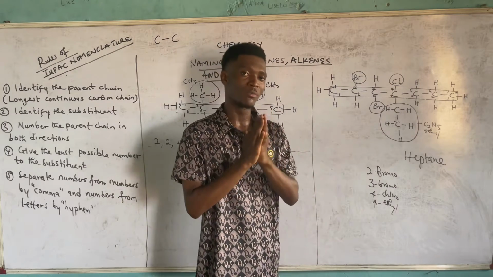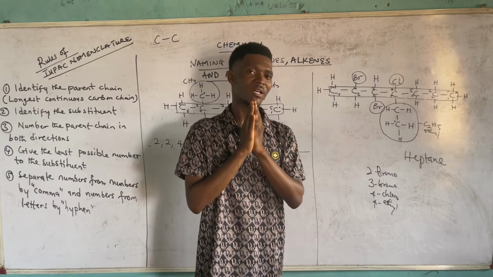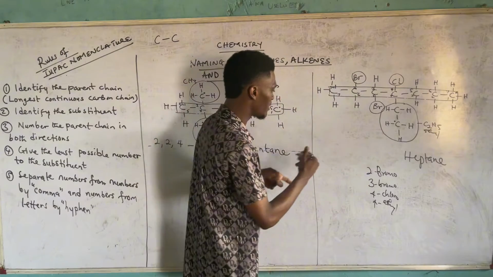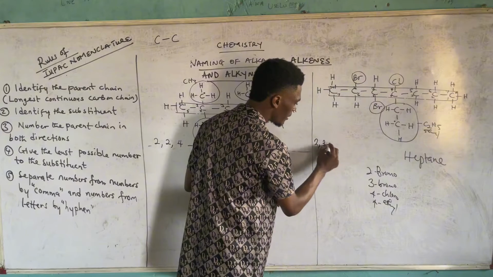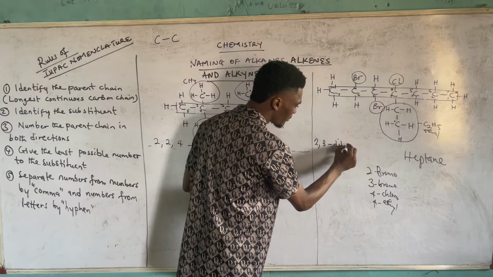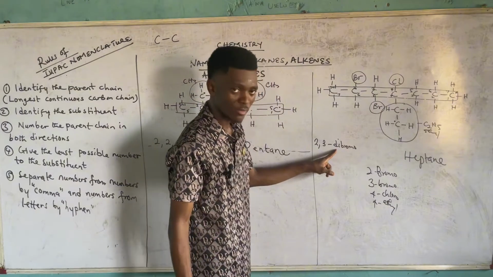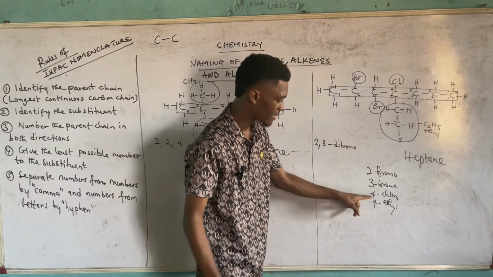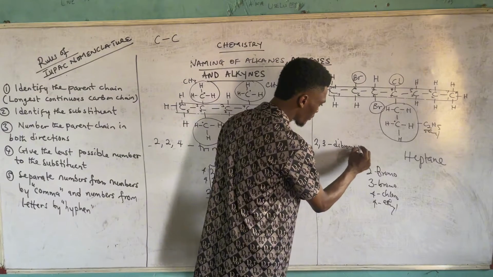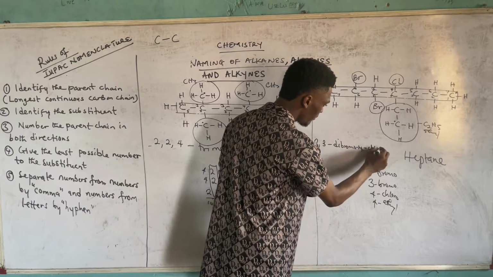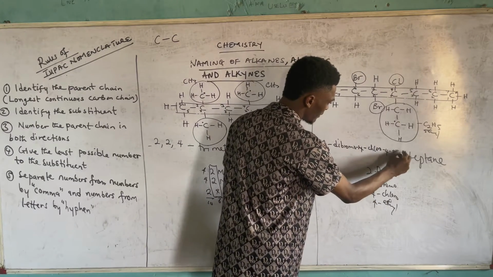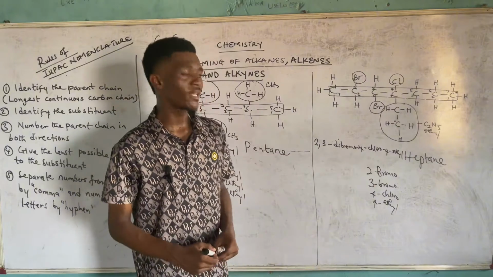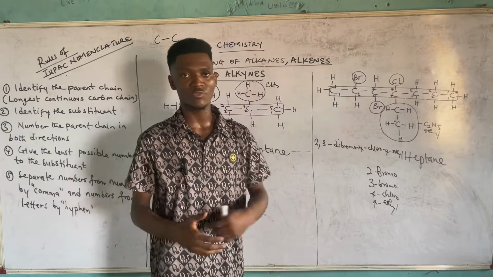Based on the bromos, they are of the same element, so you can bring the values out, which is 2, 3. Then since there are 2 bromos, it becomes dibromo. Then the next is 4 chloro, then 4 ethyl heptane. So that's the name of that structure.